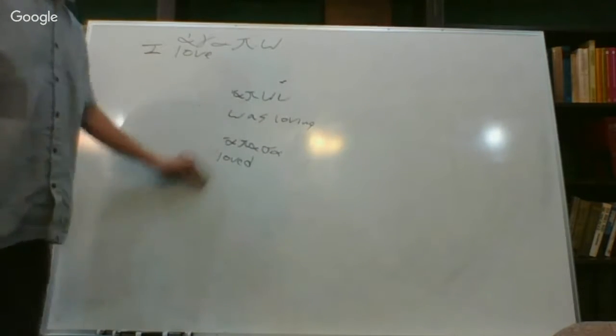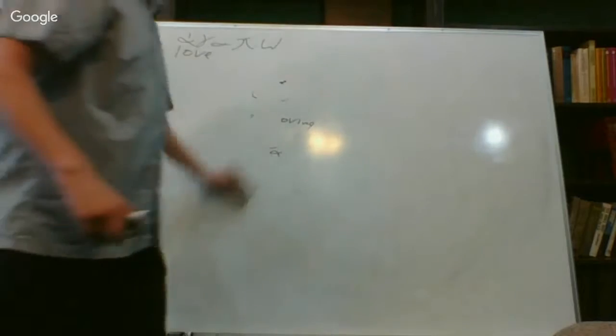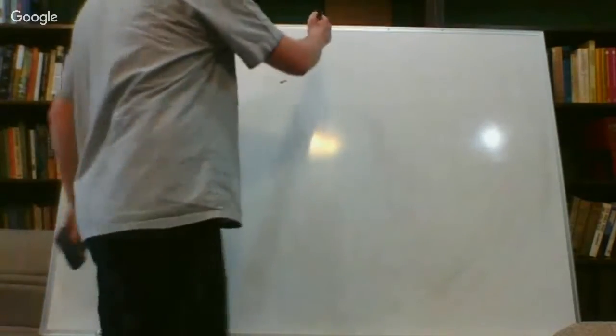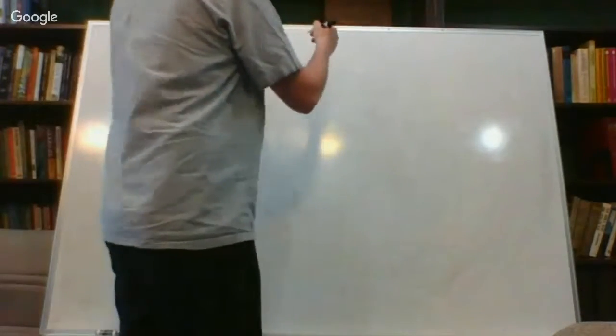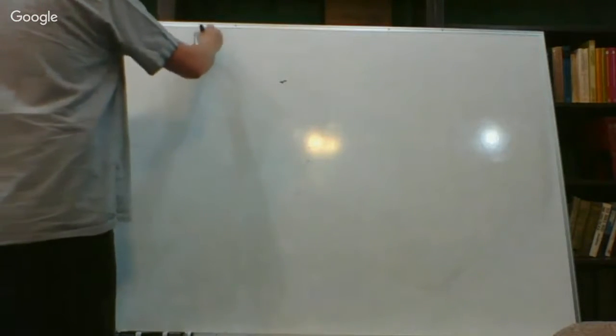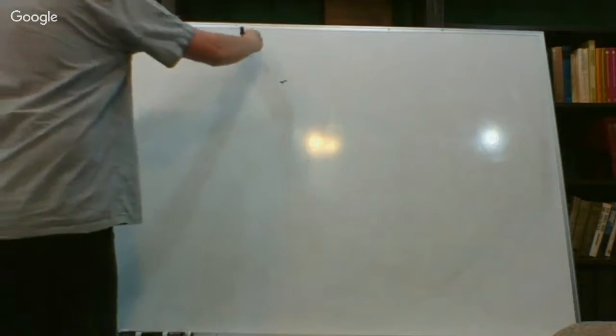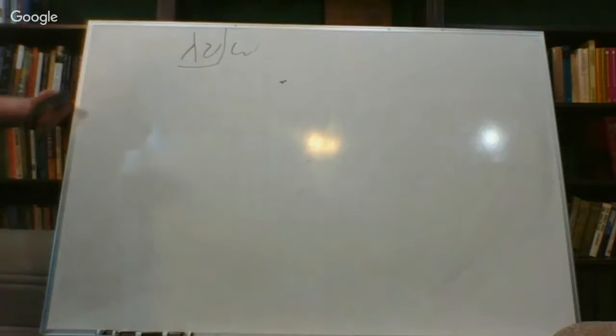So the key thing to note about the imperfect tense is that it takes the present tense stem. So luo, this is a great one. Luo is our present tense. Again, we have our present tense stem here, lu. As we saw last week, that lu is one of the words whose root does not change regardless of stem.